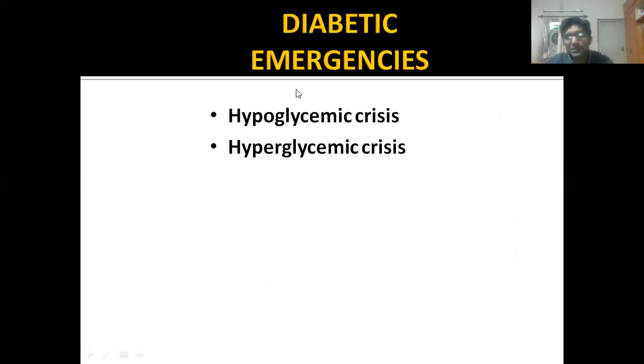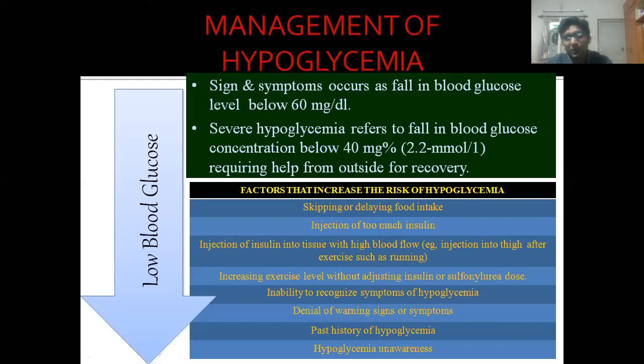Now, diabetic emergencies. What complications will come while treating your patient under a hypoglycemic crisis or hyperglycemic crisis? If the patient is hypoglycemic, it is more severe to manage as compared to the hyperglycemic patient. Now, what is hypoglycemia?